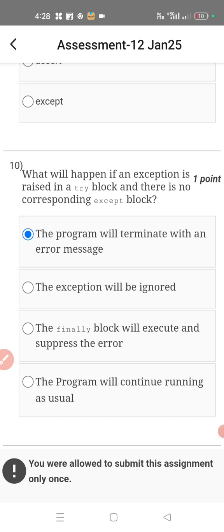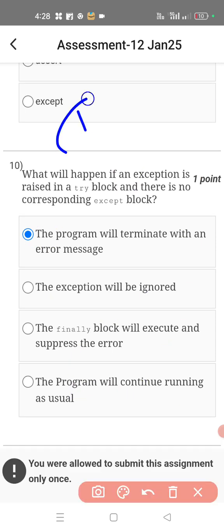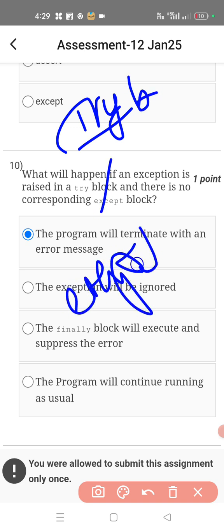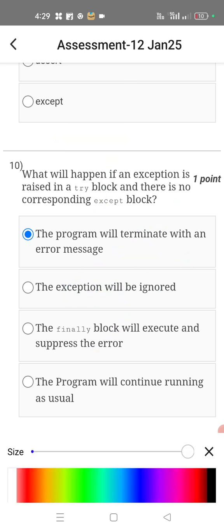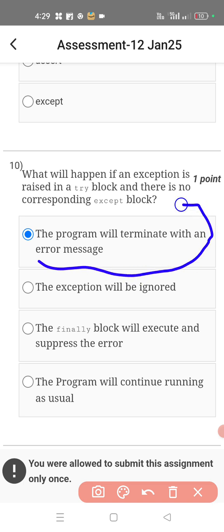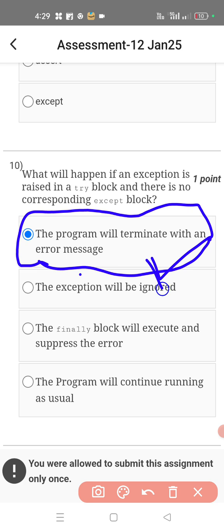Tenth one, what will happen if an exception is raised by the try block but there is no corresponding except block? So here what is going to happen? Here the program will terminate with an error message. The program will terminate with an error message is the correct answer.